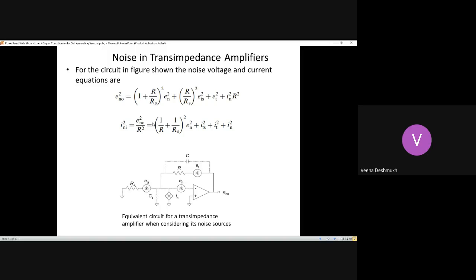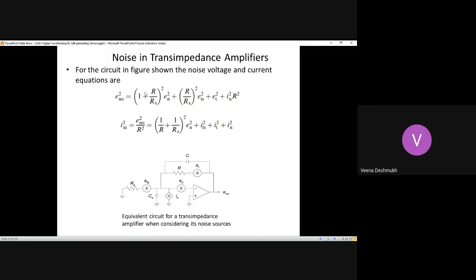plus R by RS. R is the feedback resistance and RS is the input resistance. 1 plus, because essentially this is applied between these two, because this is grounded. No other source is there. This is also grounded. So what is applied here is between these two terminals. So this is in the non-inverting mode. So the gain in the non-inverting mode is considered. It is applied between these two, EN.